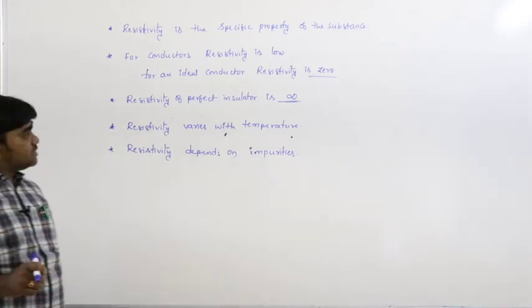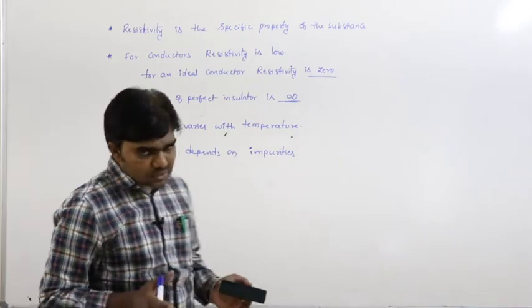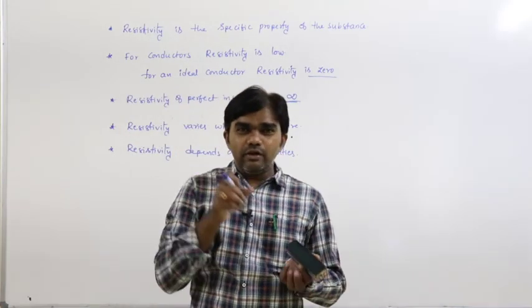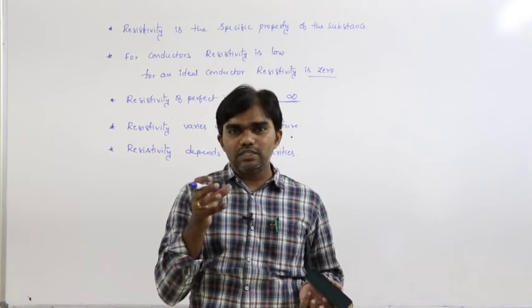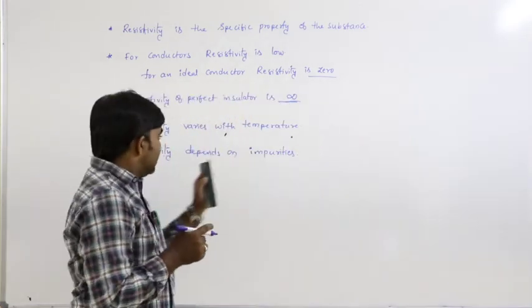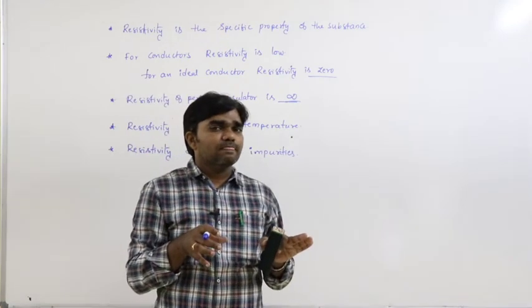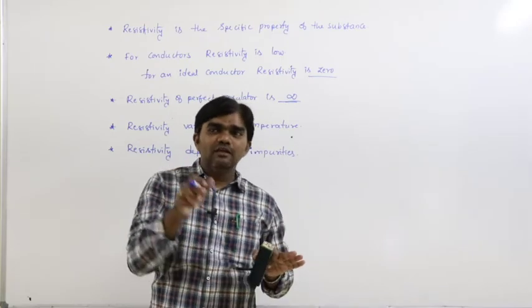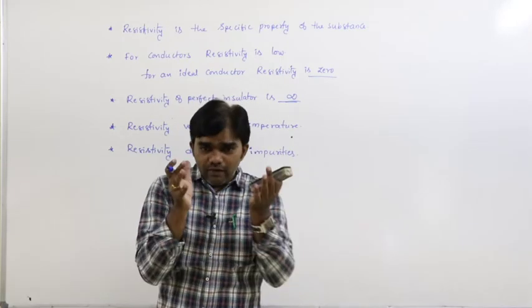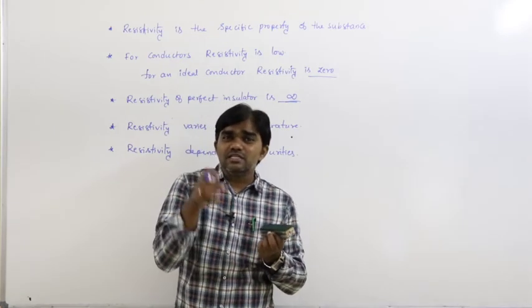Impurities, in the sense of alloys: two or more metals combined to form one metal is called an alloy. So the resistivity of the individual materials is less than the resistivity of the alloy.